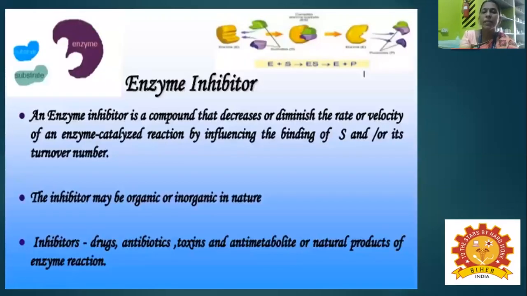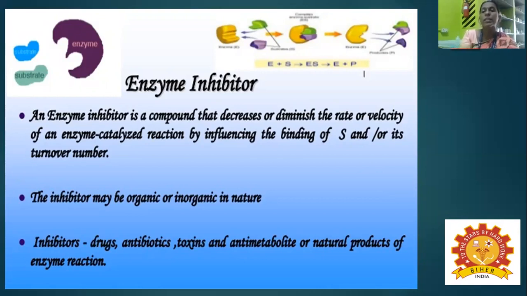An enzyme inhibitor is a compound that decreases or diminishes the rate or velocity of the enzyme-catalyzed reaction by influencing the binding of a substrate and or its turnover number.